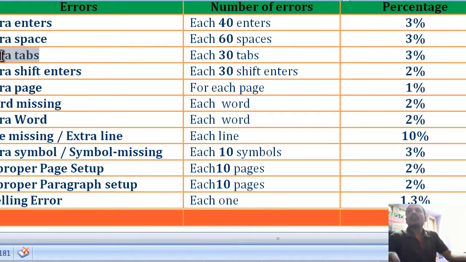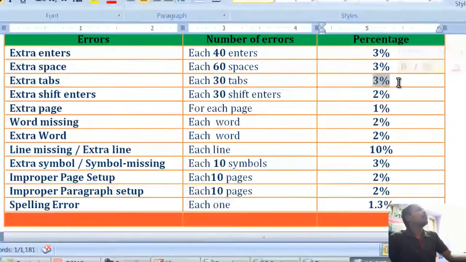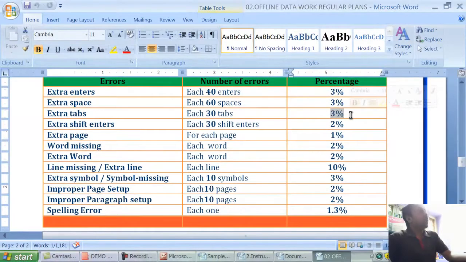Extra tabs: each 30 tabs, 3% deduction. That means if I do exactly 30 extra tabs, then this applies. If I do 5 tabs, no problem, no deduction. Up to 39 enters, no deduction of your accuracy. After the 40th, 3%. Up to 79, also only 3%. Once it crosses 80, again 3%. For tabs, up to 29 is also not an issue.